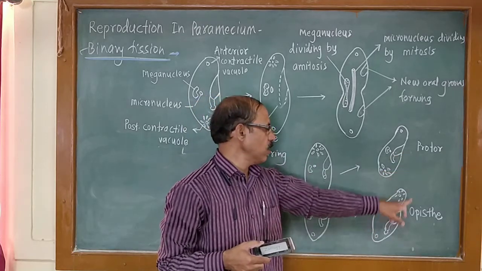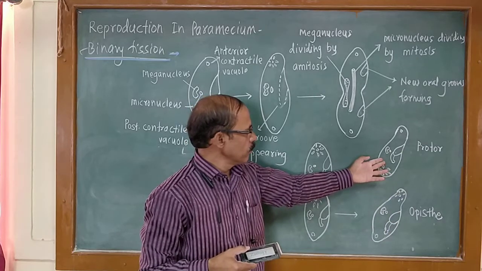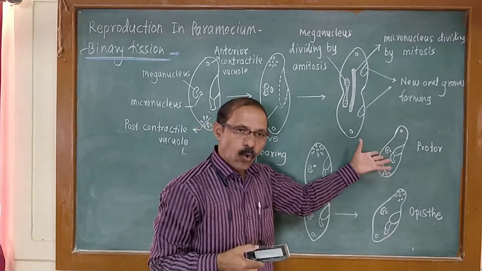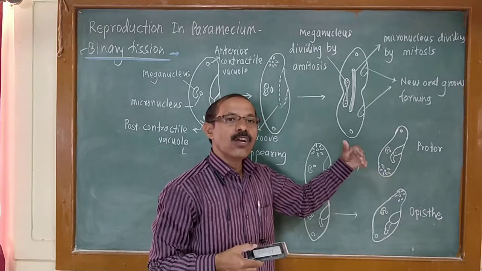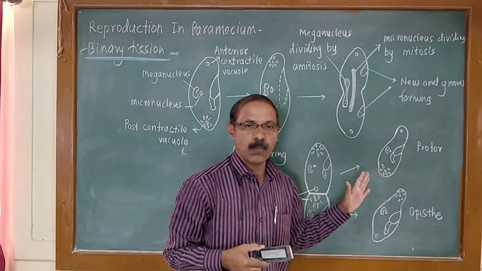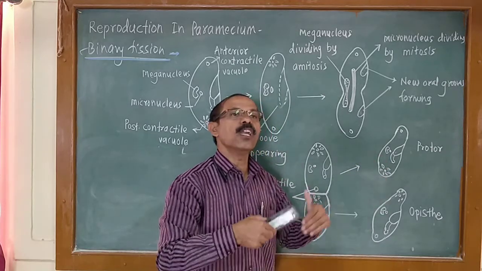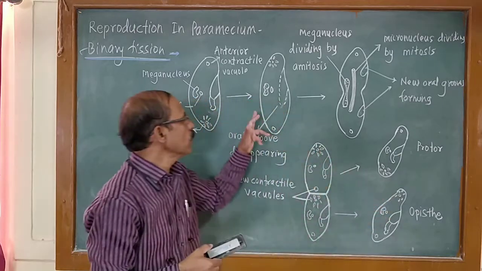The anterior is the proter, the posterior is the opisthe, and they grow in size and develop all the remaining cytoplasmic organelles, and these daughter paramecia then fully mature like the parent one.